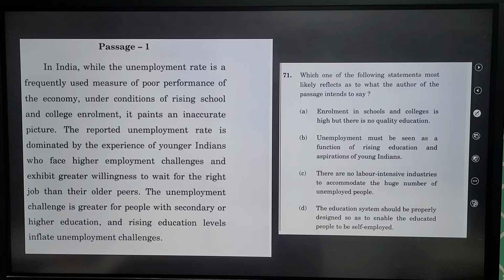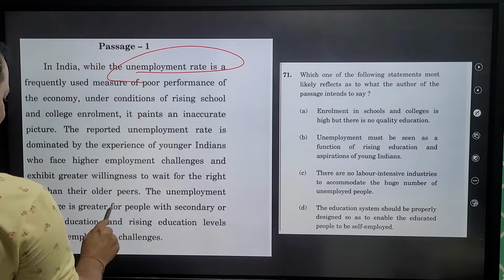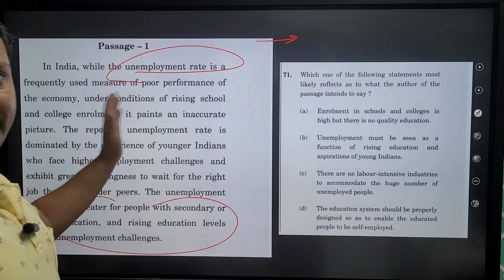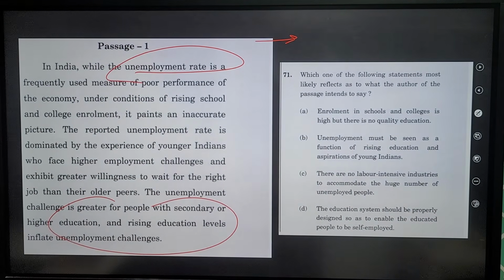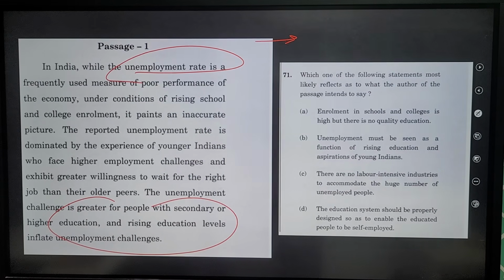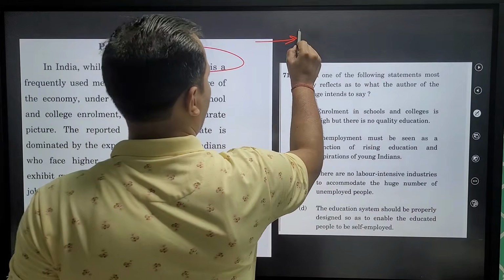Apply the same technique. What is the technique we have taught? The first line and last line. Write the main idea while reading the passage. The first line is saying what? In India, while unemployment rate is frequently used to measure poor performance of economy, under conditions of rising school and college enrollment, it paints an inaccurate picture. Means the passage is saying what?